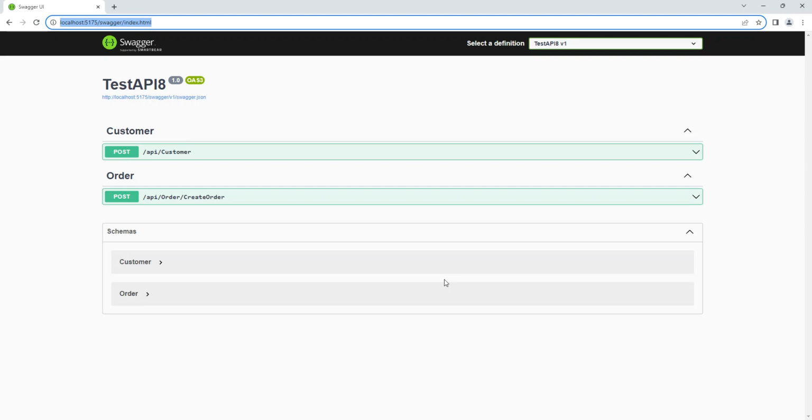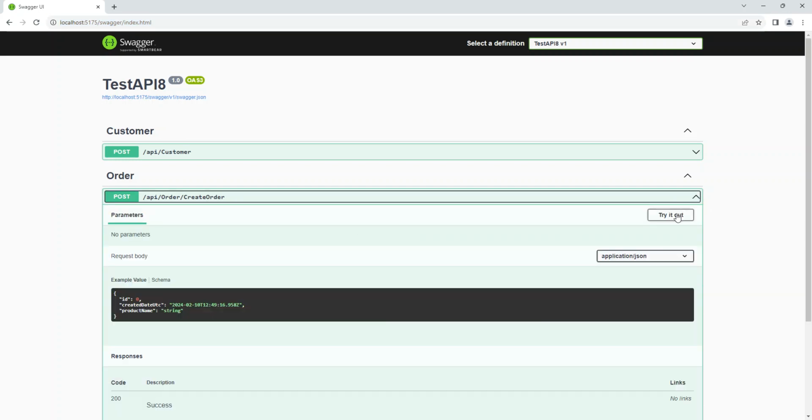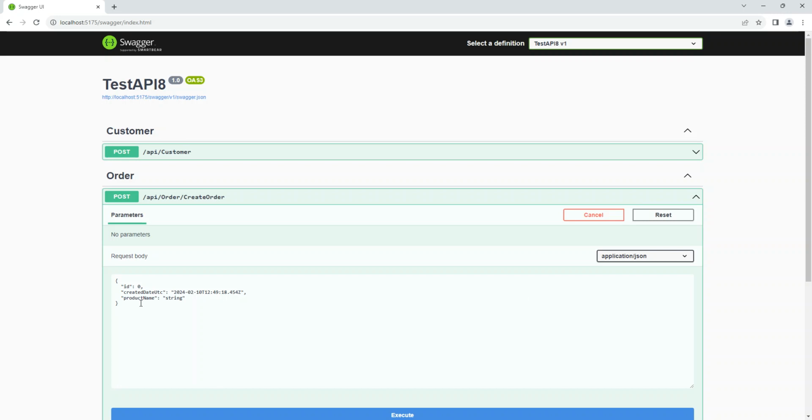Because if you don't use unit of work, you have a saving in every repository. For example, in customer, you have a saving there, and in orders, you have a saving there. But with this one, we only define saving in the unit of work. Whatever repository you have, you eliminate that code for actually saving it to the database, right? So I hope you understand.